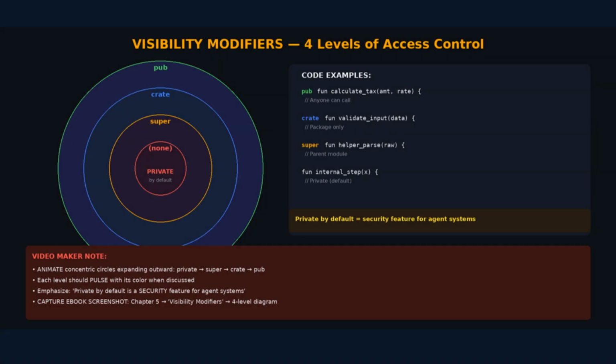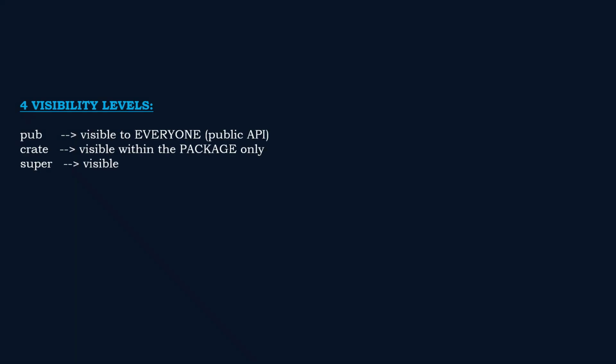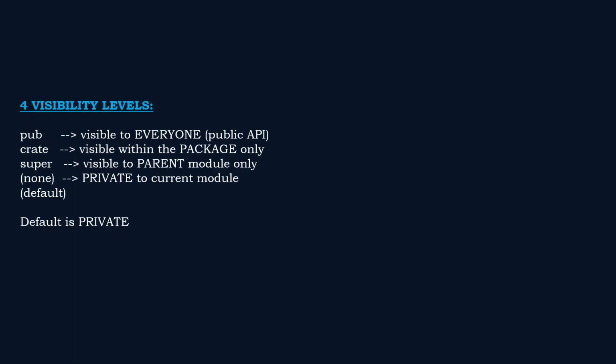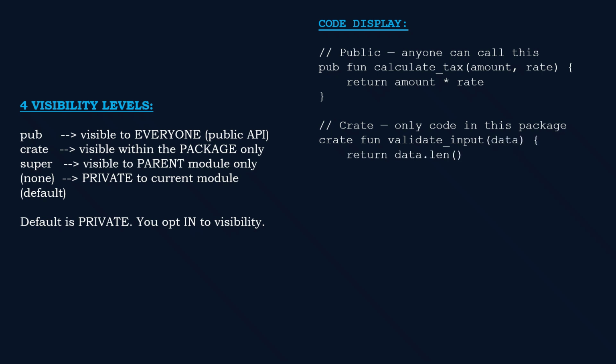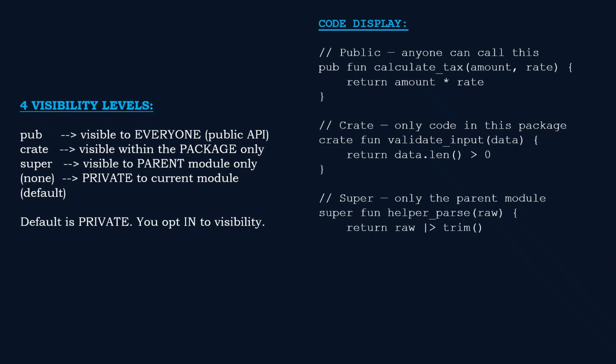Neam has 4 visibility levels for functions. Pub makes a function public, visible to anyone who imports your module. Create limits visibility to your package. Super makes it visible only to the parent module. And the default, no modifier, is private, visible only within the current module.